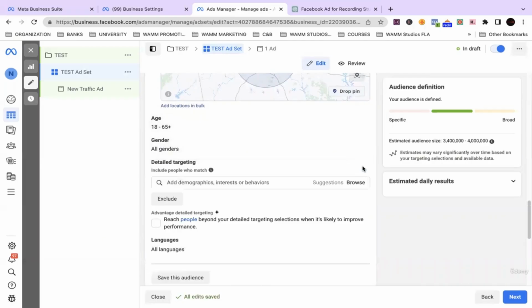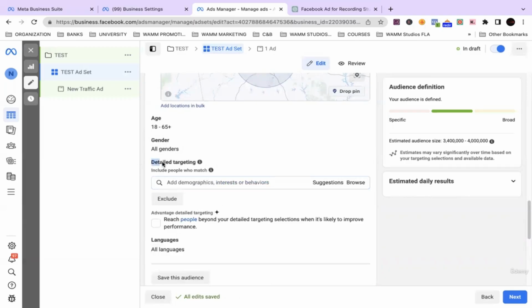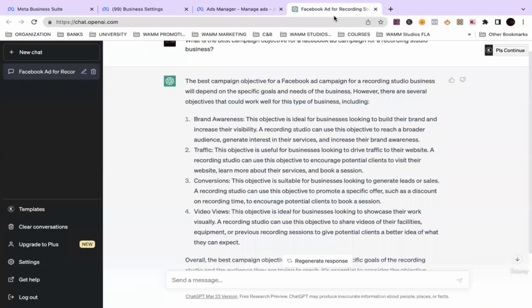Now, detailed targeting. What's the best way to do detailed targeting? One of the best ways is we can use ChatGPT.